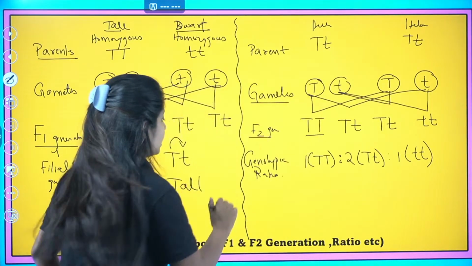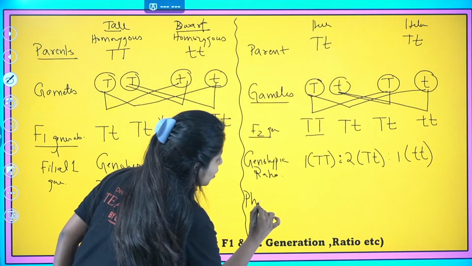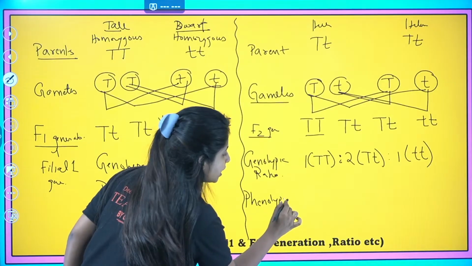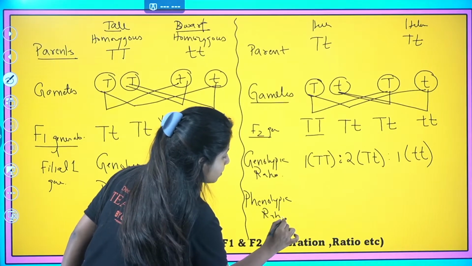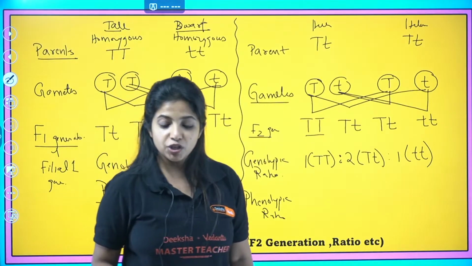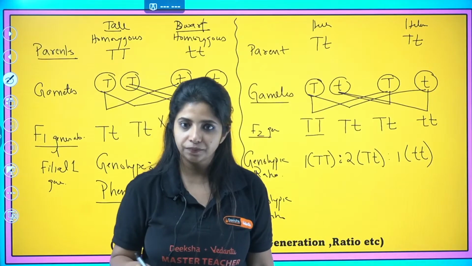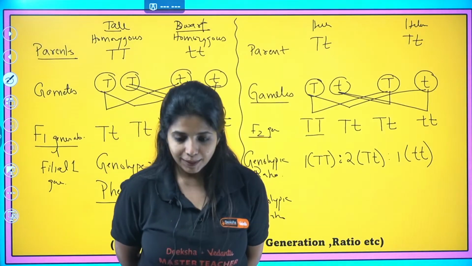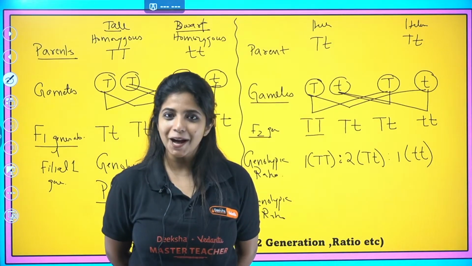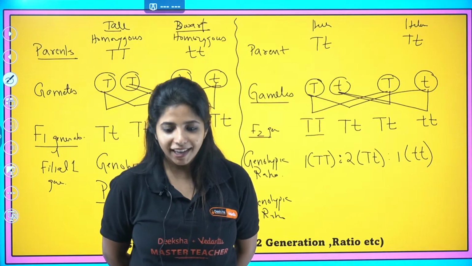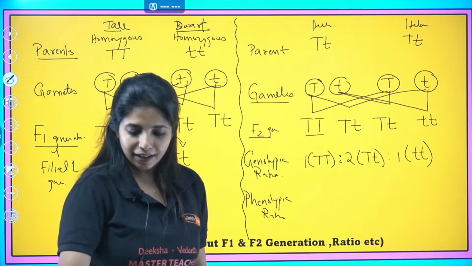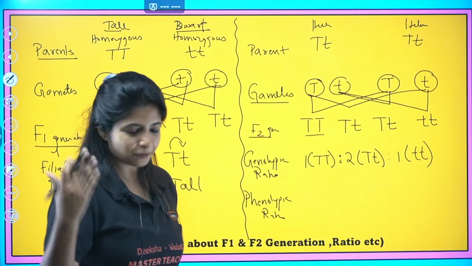Okay, yes. Now I'm asking you the next question. What is the phenotypic ratio? Again, I cannot ask you what is a phenotype because they have multiple phenotypes. I'm asking you what is the phenotypic ratio? Come on. Phenotypic, physical appearance ratio. 3:1. Exactly. Priya said 3:1. Pavan said 3 tall and 1 dwarf.